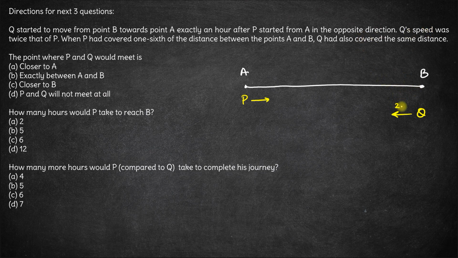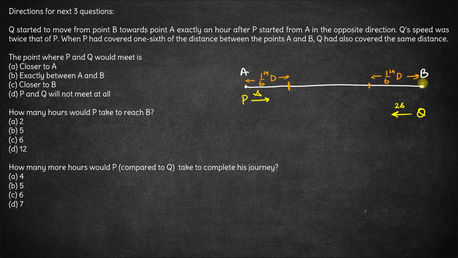So let's say Q is traveling at a speed of 2s kilometers per hour, whereas P's speed is s kilometers per hour. When P had covered 1/6 of the distance, so let's say by the time P reaches here, 1/6 of the whole distance, let's say the total distance is D. So when P had covered 1/6 of the distance between A and B, Q had also covered the same distance. So Q has also covered 1/6 of the distance in the same time.